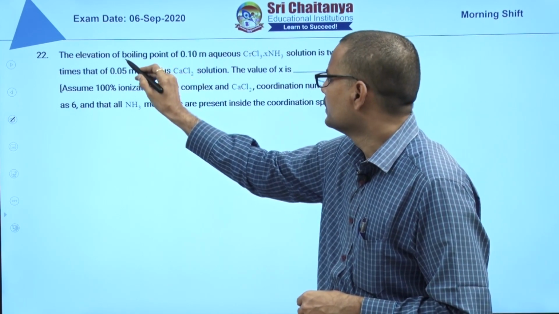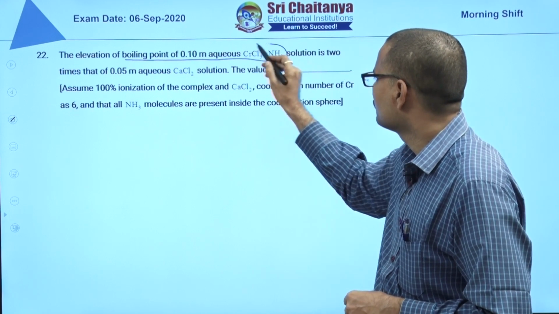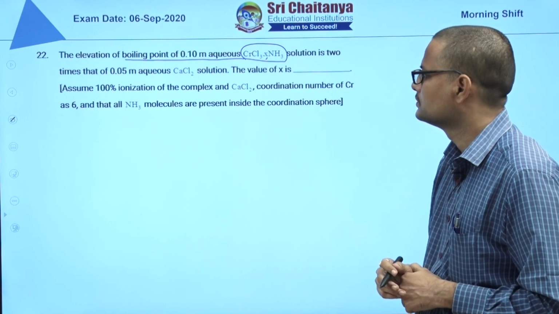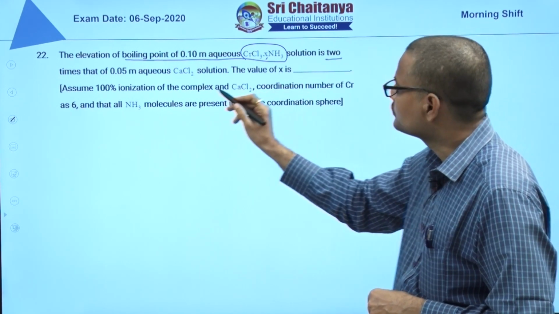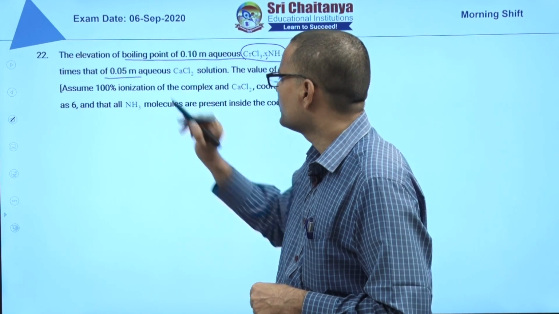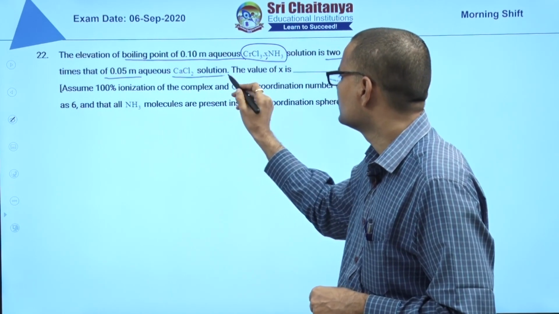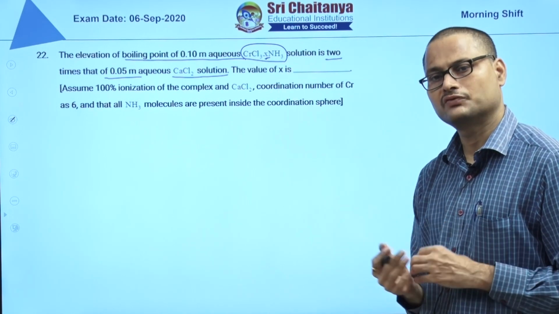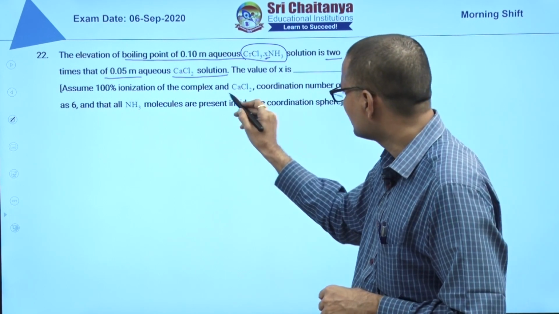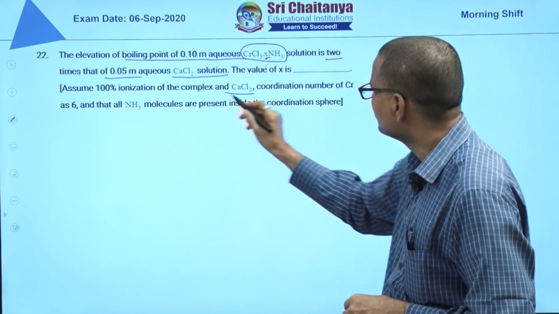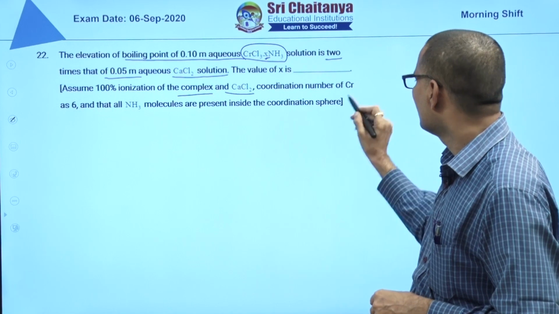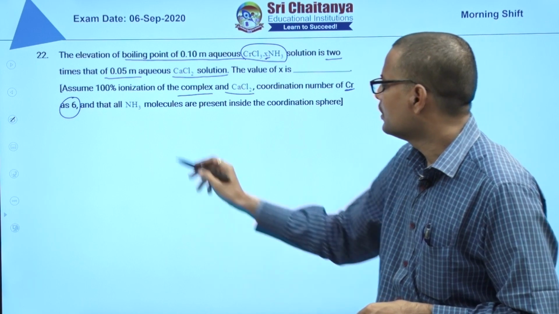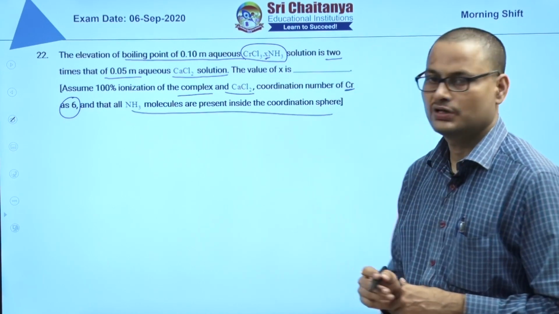They have given that the elevation of boiling point of 0.1 molar complex CrCl3·xNH3 is 2 times that of 0.05 molar aqueous CaCl2 solution. You have to find this x value. What other information is given? Assume 100% ionization, CaCl2 and complex both. The coordination number of chromium is 6, and all ammonia molecules are present inside the coordination sphere.